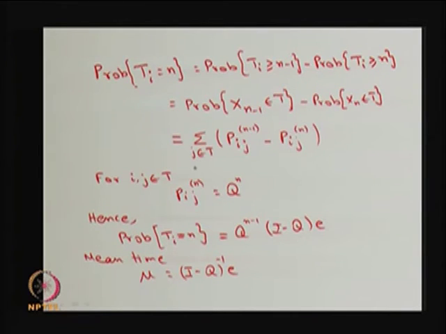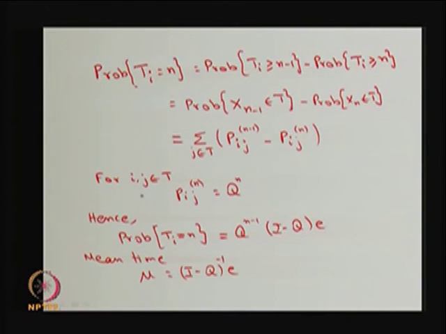You add all the possibilities j belonging to T, the transient states, and that summation gives this probability. Similarly for X_n belonging to capital T. This is for fixed i, where i belongs to the transient states.